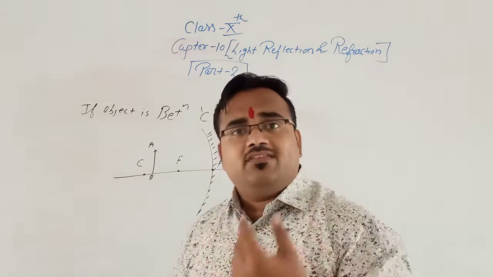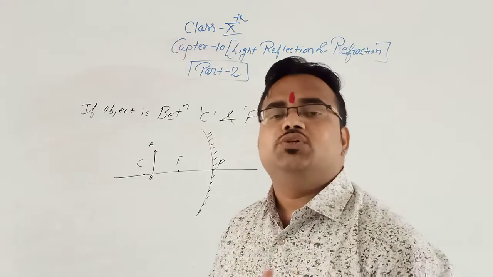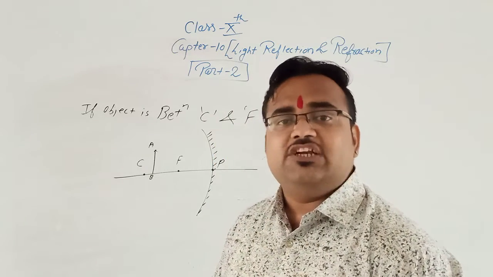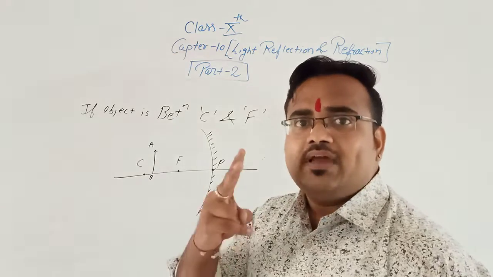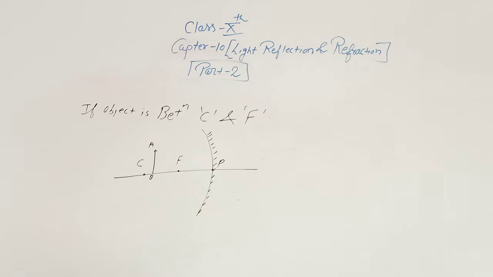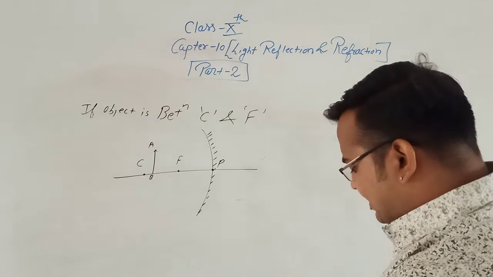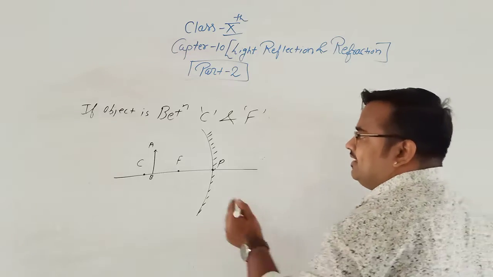As we have learned, to form any image there should be two rays: two incident rays and two reflected rays. Clear? Now we'll see the incident rays.